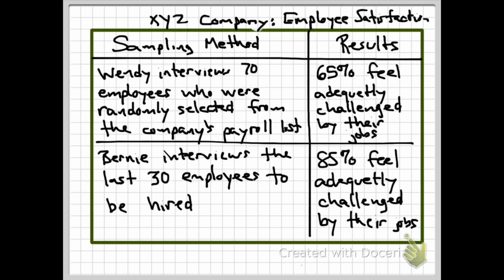A key word, as we mentioned before, is randomly. If you're randomly selecting them, then there is no bias. But at the same time, if you're selecting the last 30 employees, you have to be careful there. Wendy is randomly selecting from the company's payroll list, so it doesn't say anything about what time they were hired. But here, it's most likely that they're going to give a different answer for Bernie's employees, because he's picking people that were just hired recently. So it looks like Wendy would have a better sampling method.